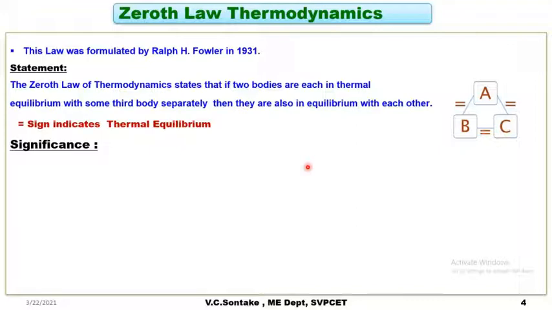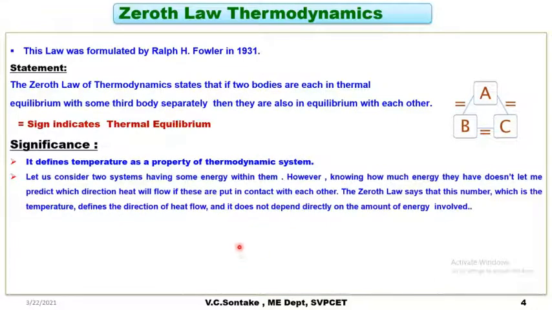Now, what is its significance? It defines temperature as a property of a thermodynamic system. Now, the second significance is, let us consider two systems having some energy within them.